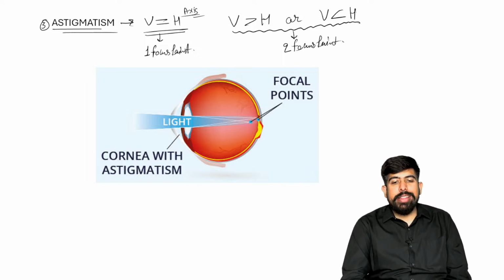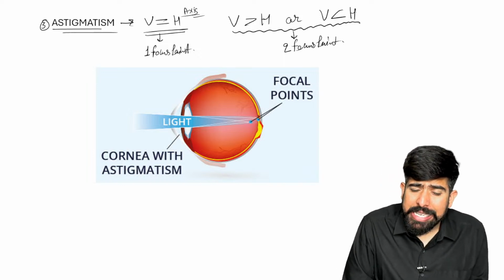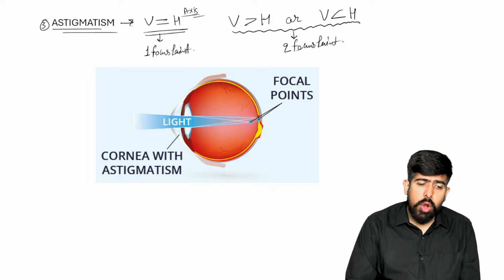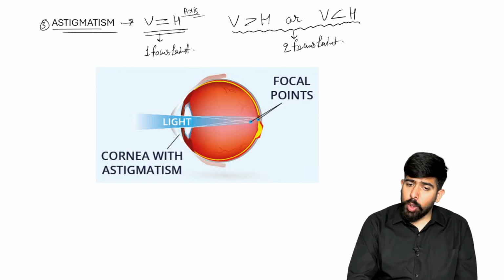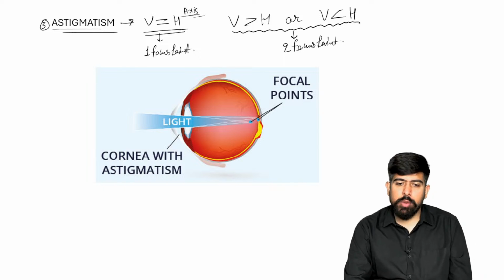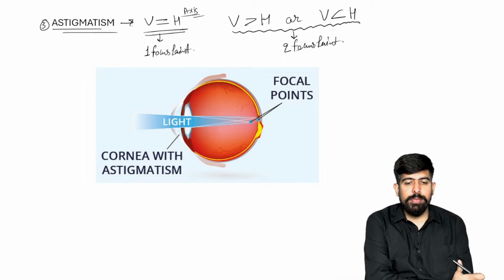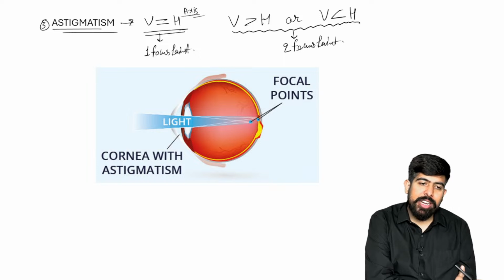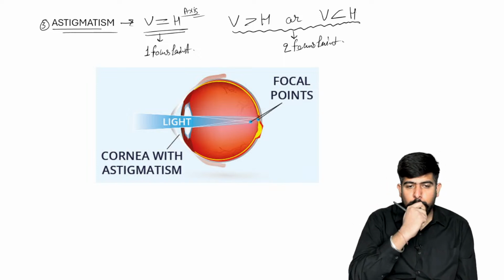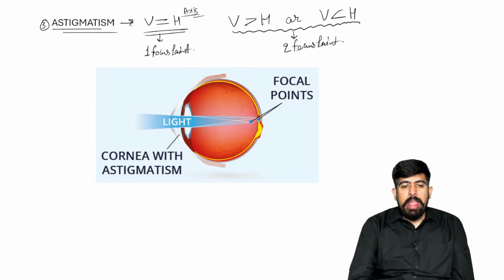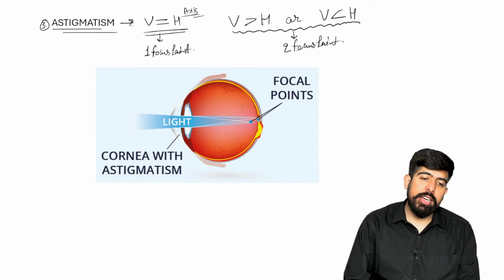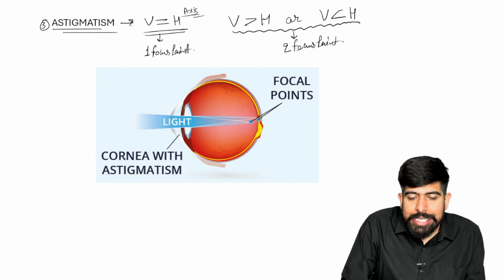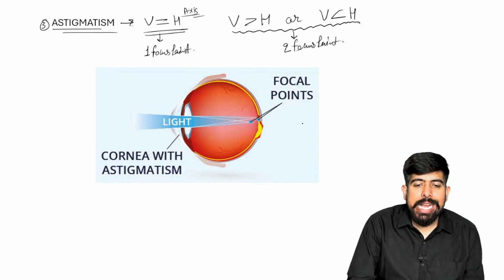So if the patient has the vertical or horizontal axis changed, now both axes are not equal. So they will make different focus points, and two focus points will be seen. So if in any type of refractive error two focus points are seen, that is known as astigmatism.